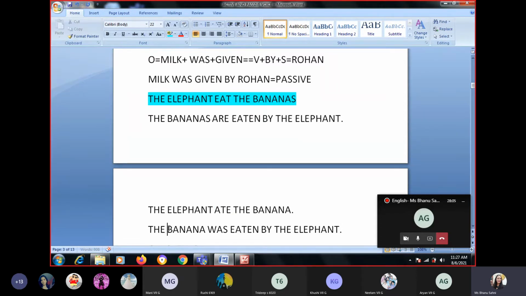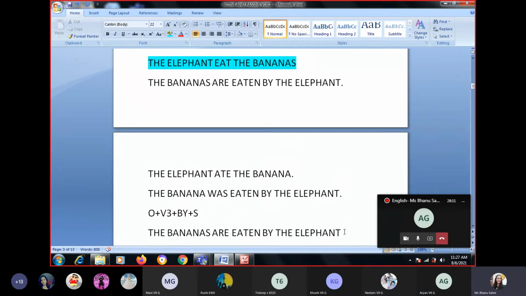Now this thing is called subject verb agreement. Is it clear what is subject verb agreement? Yes, ma'am. Okay.